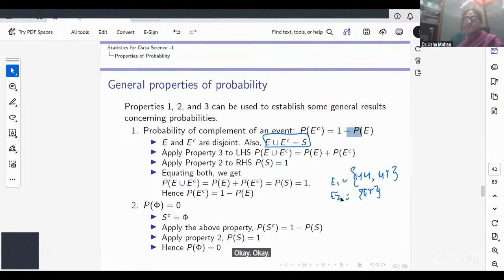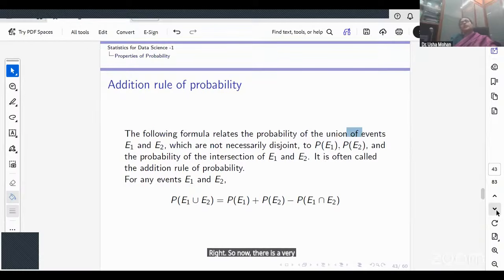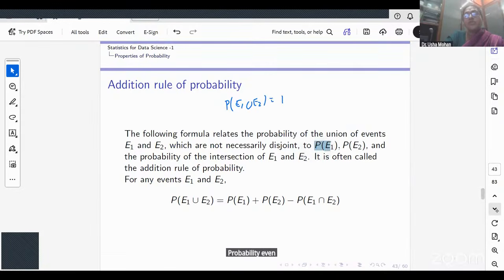Now there is a very important rule which is called the additive rule. We know that from the third axiom, for disjoint or mutually exclusive events, the probability of E1 union E2 is the sum of the probabilities.